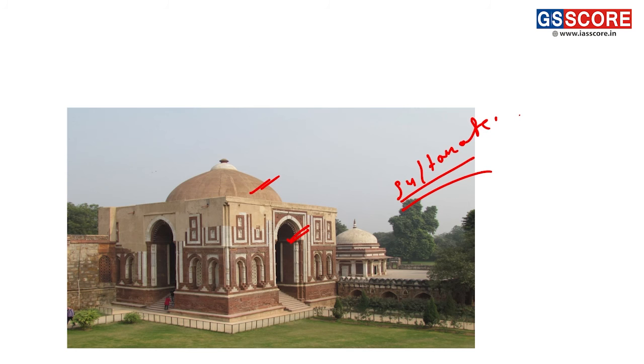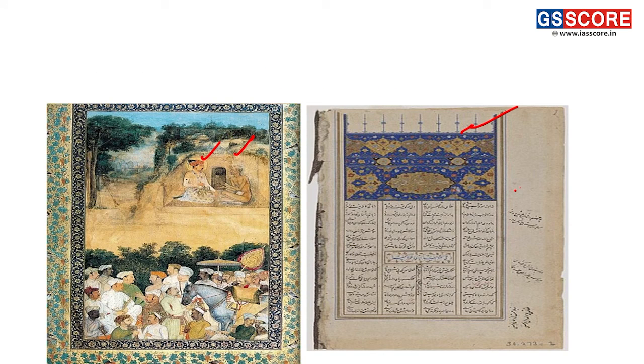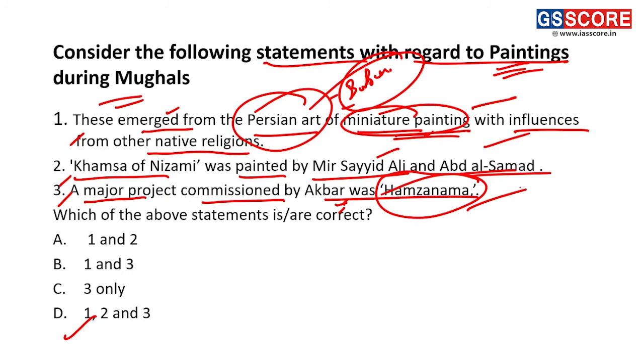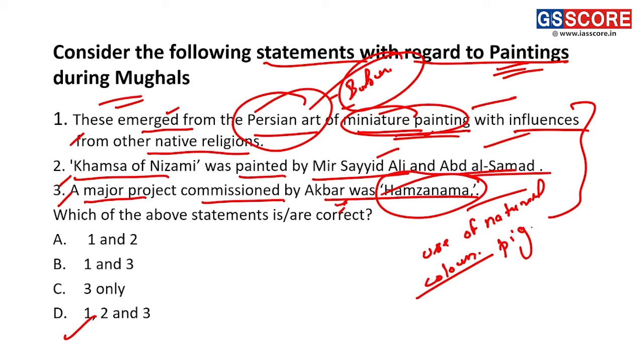This is Khamsa of Nizami. Fine, not Hamzanama. With regard to the statement and the analysis, first we have to see how they were made. The use of natural colors is very important to know. Natural colors were used by mixing different ones and mixing the pigments.